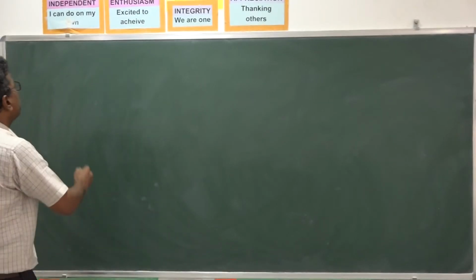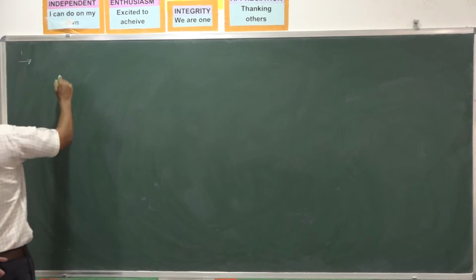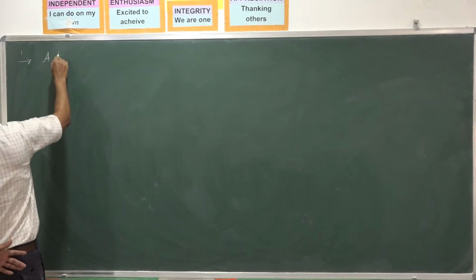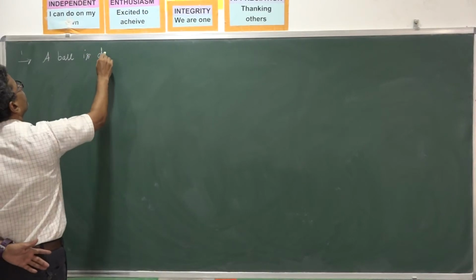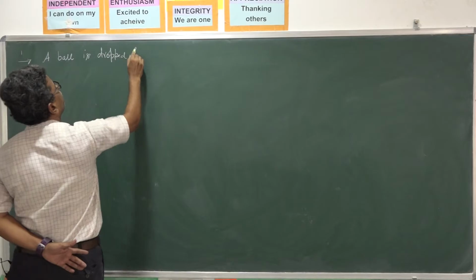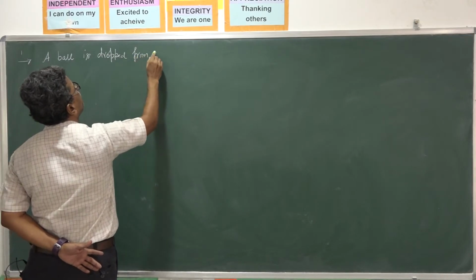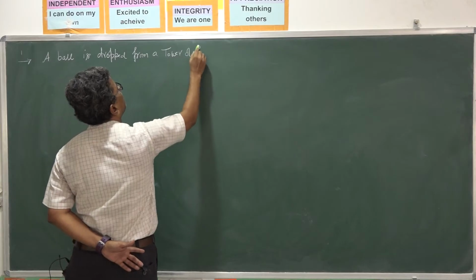So the first problem is: a ball A is dropped from a tower of height h.